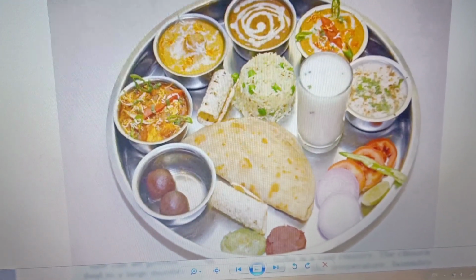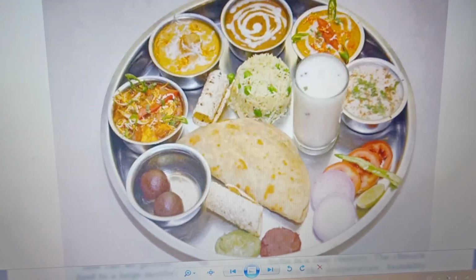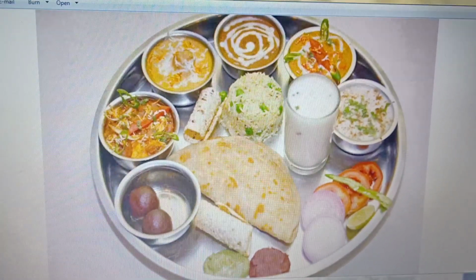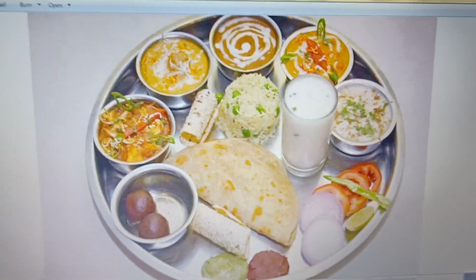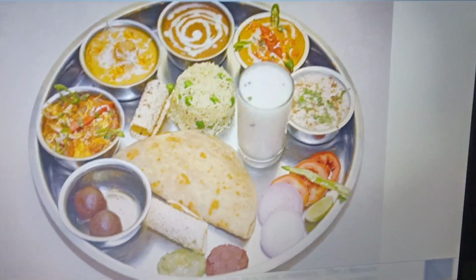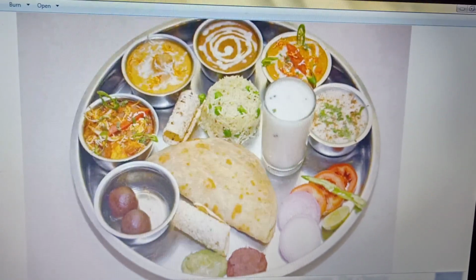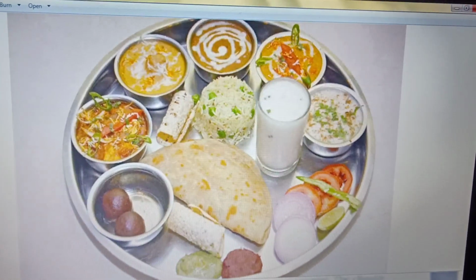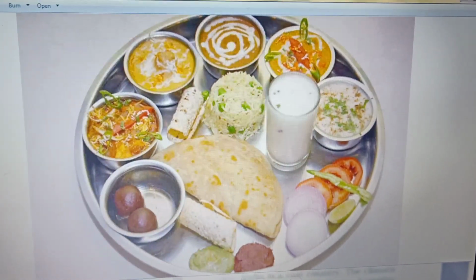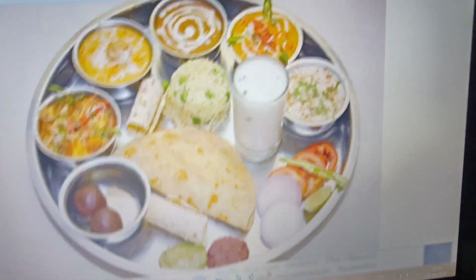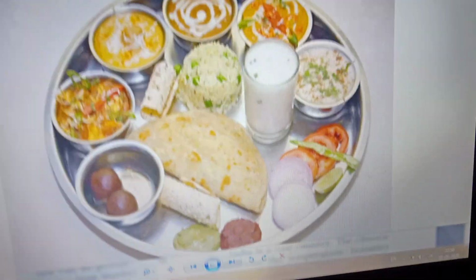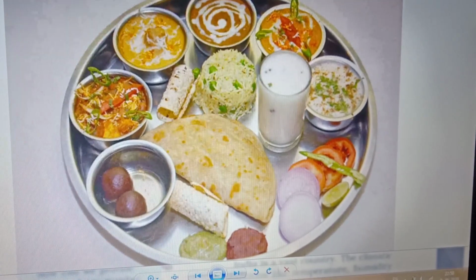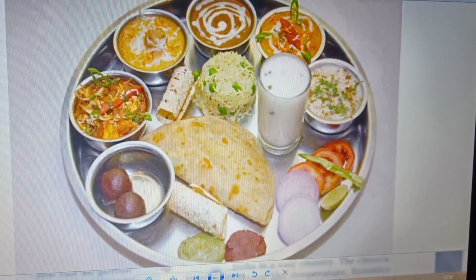So in order to provide food for the population, it has to be produced. The food has to be produced on a large scale. While producing food on a large scale, some precautions have to be taken. What are the precautions? Regular production. It should be on a regular basis. Proper management and distribution of food is necessary. All these are involved for food production on a larger scale.